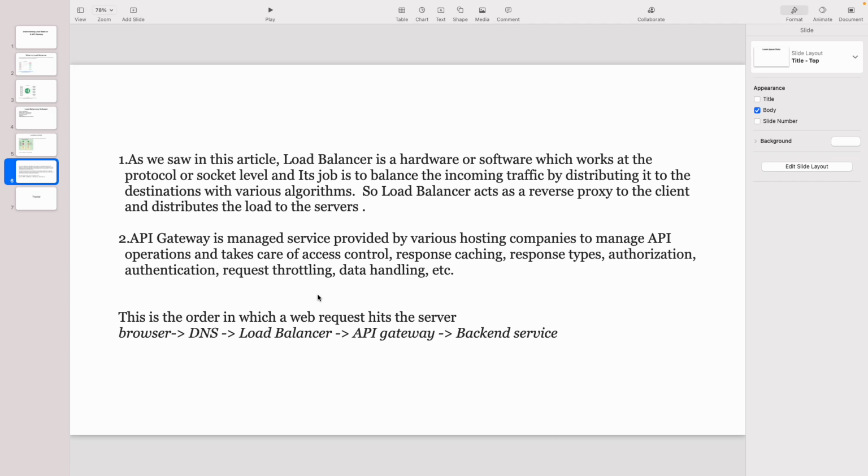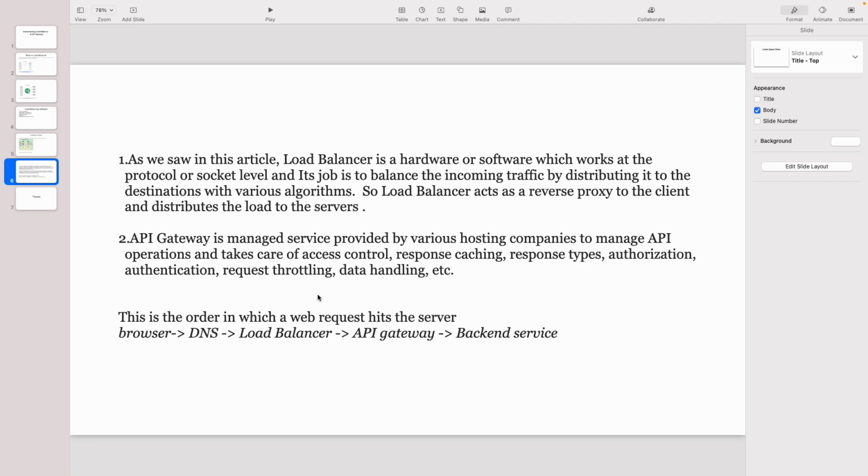As you saw in this article, a load balancer is a hardware or software which works at the protocol or socket level, and its job is to balance the incoming traffic by distributing it to the destinations with various algorithms. The load balancer acts as a reverse proxy to the clients and distributes the load to the servers. Whereas the API gateway is a managed service provided by various hosting companies to manage API operations and take care of access control, response caching, response times, authorization, authentication, request throttling, and data handling, etc.